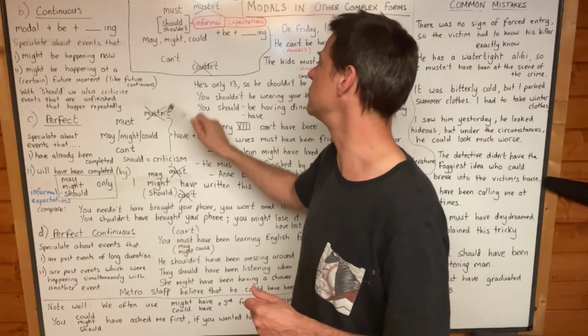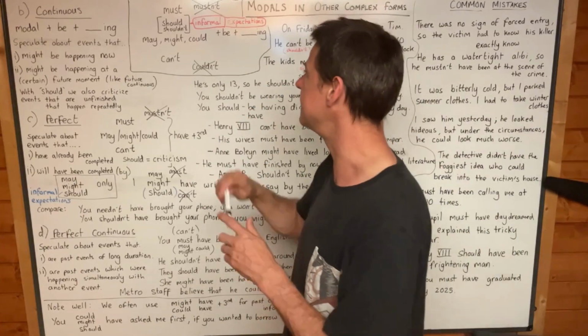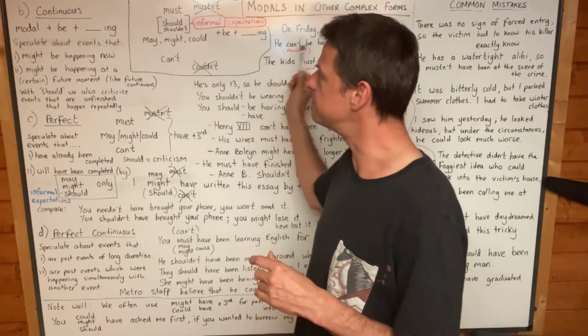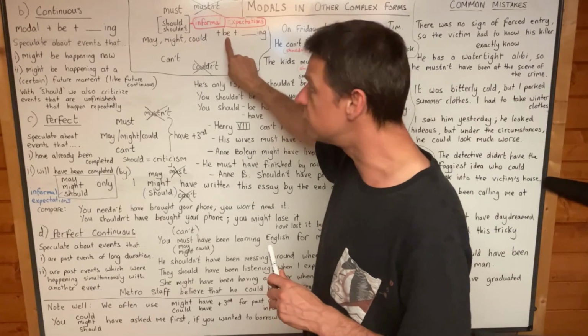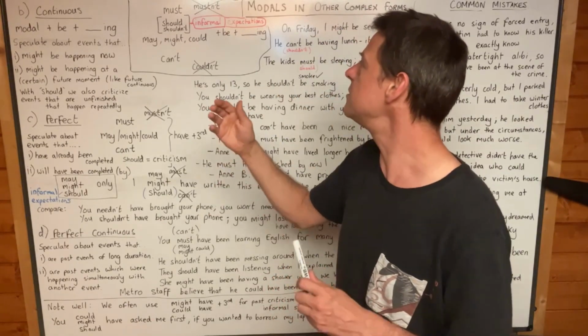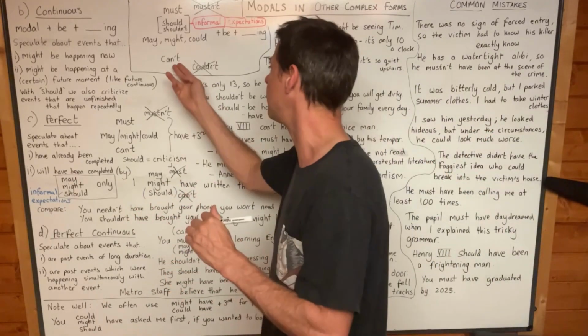But for speculation, and I'm just talking about past speculation with these three aspects, please only use must, may, might, could, and can't. And this is just like the present speculation with be. Must be, may, might, could be, and can't be. And look, this is for continuous, you've got a be here as well. You always say he must be French, or he might be French, or he can't be French.